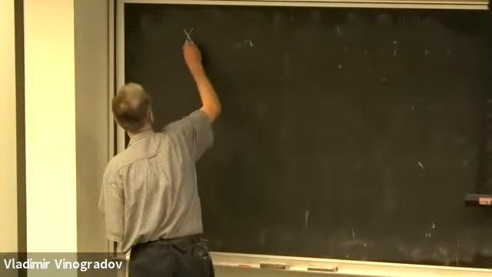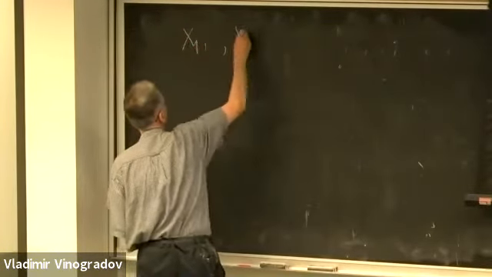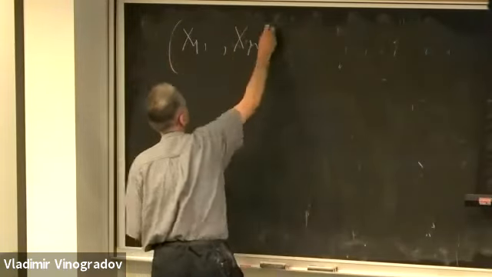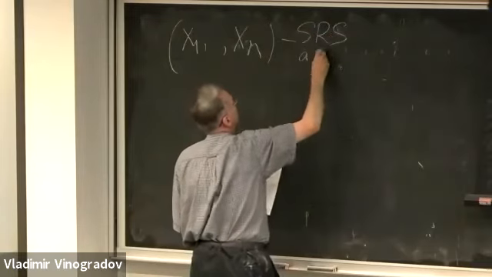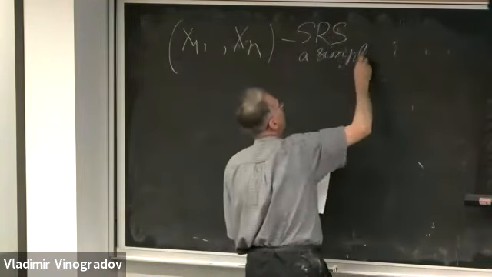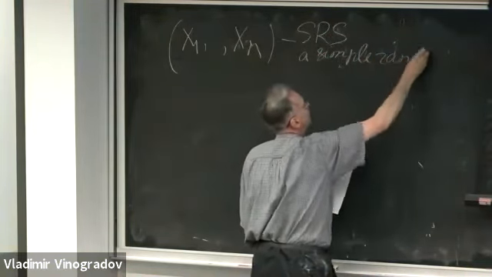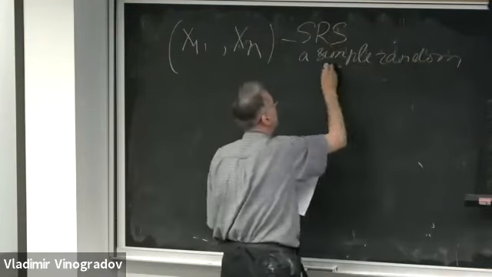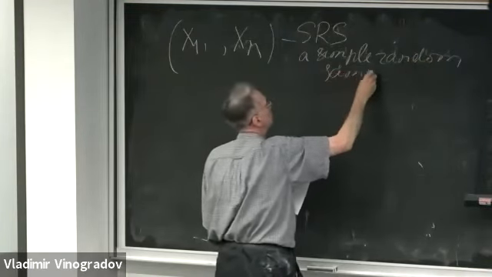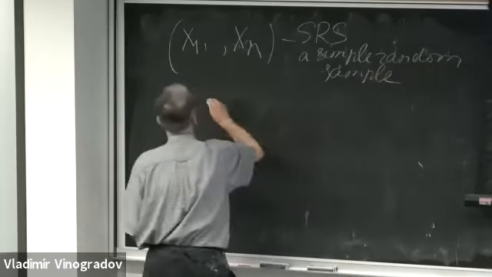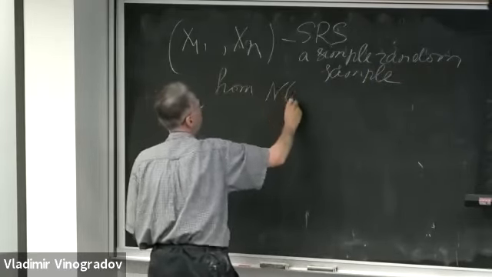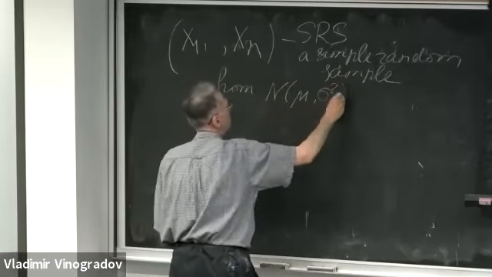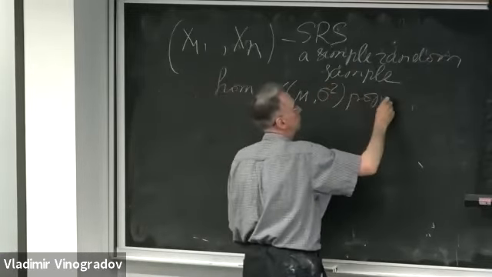So x1, x2, ..., xn is what's called an SRS, or a simple random sample, from a normal population with mean mu and variance sigma squared.